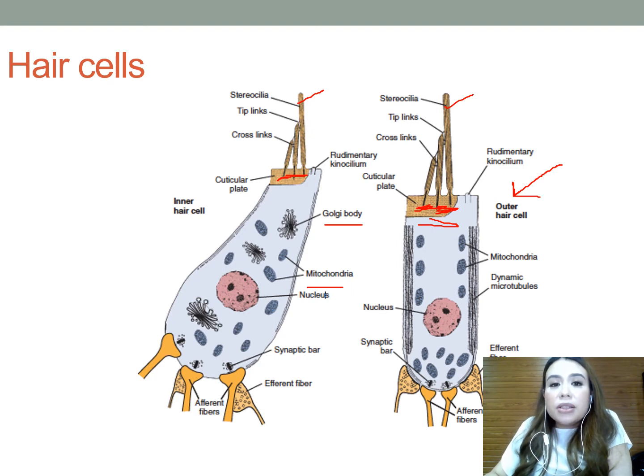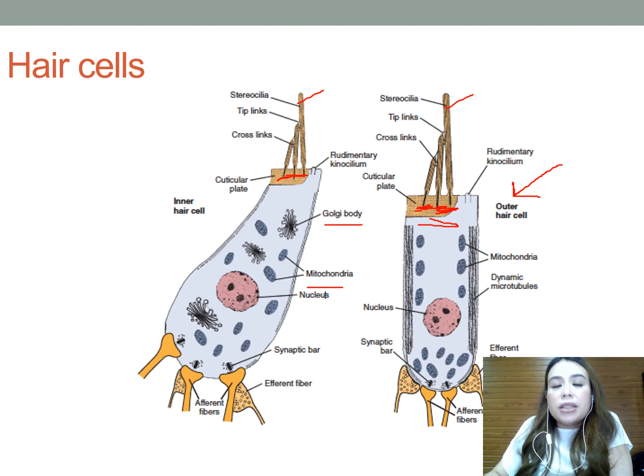The cell bodies of afferent fibers make up the spiral ganglion that resides in the Rosenthal canal within the modiolus. Nerve fibers reach the hair cells by traveling through the modiolus and into the osseous spiral lamina, where they pass through the holes in the lamina, referred to as your habenulae perforata.